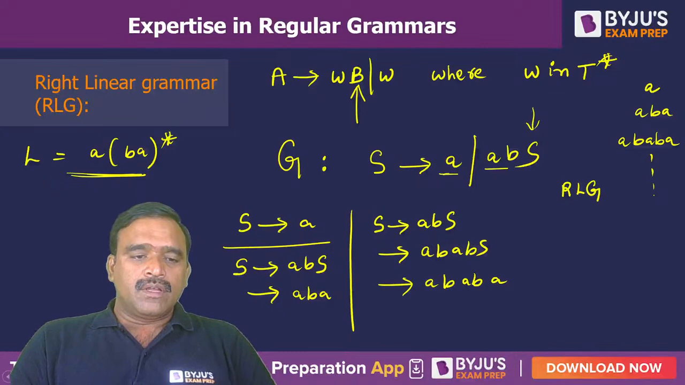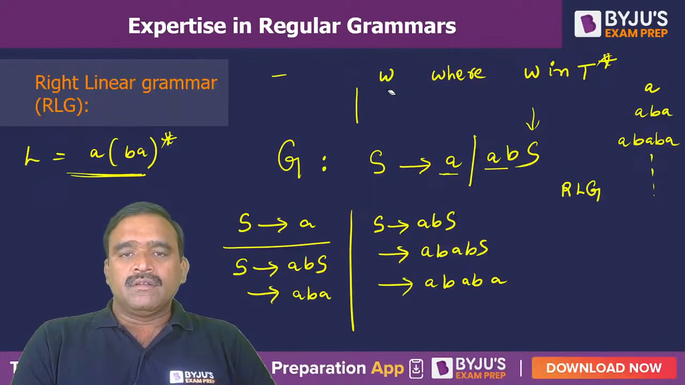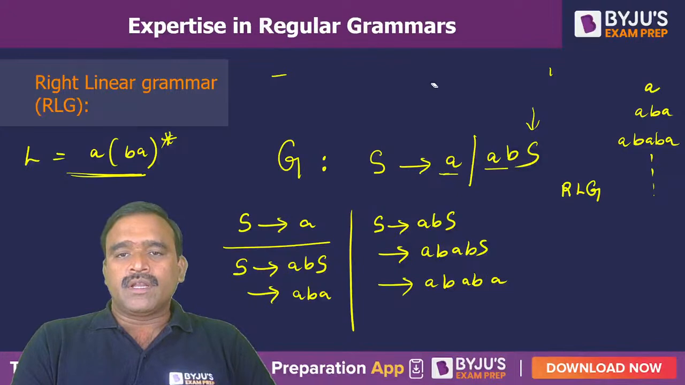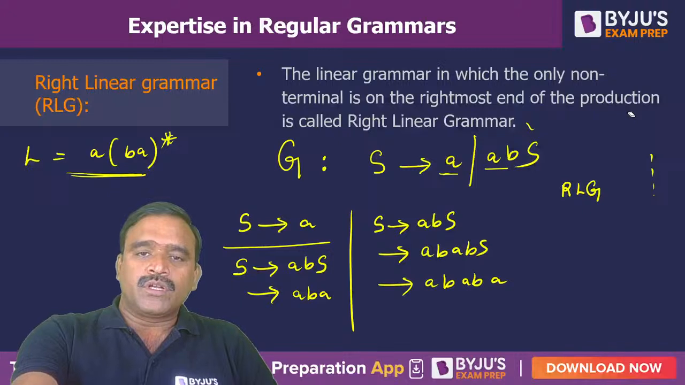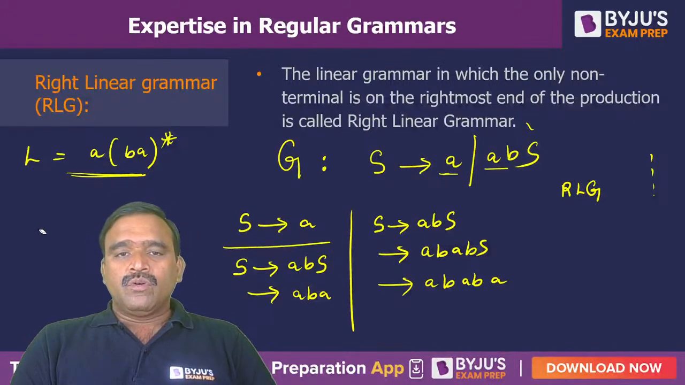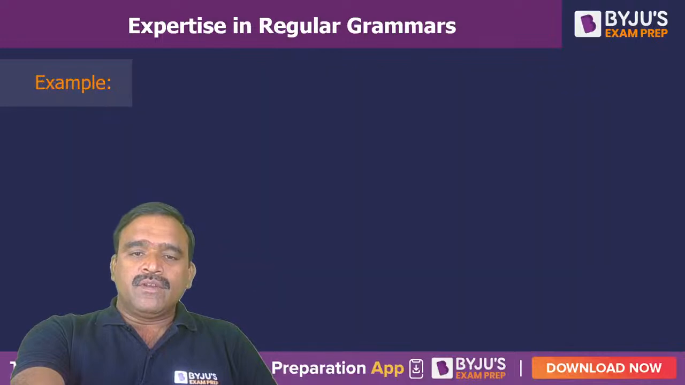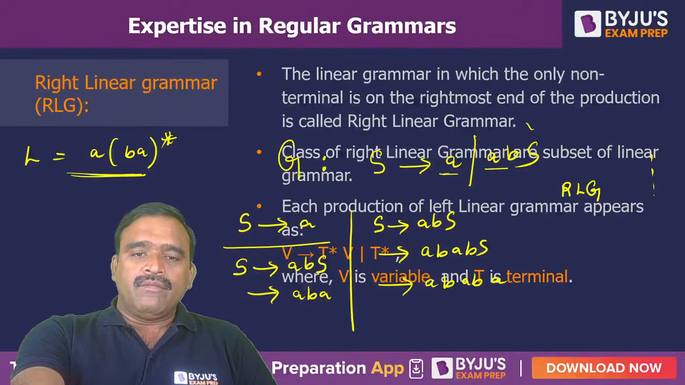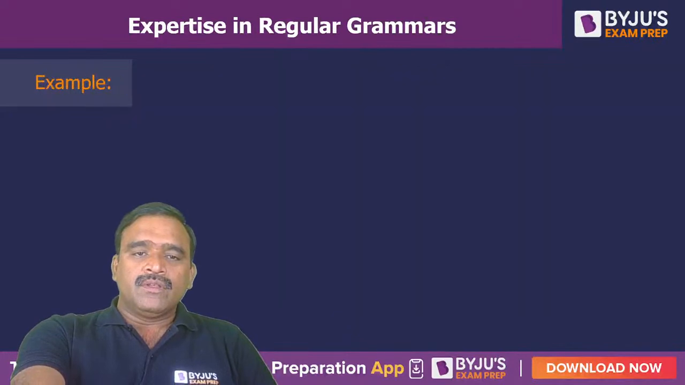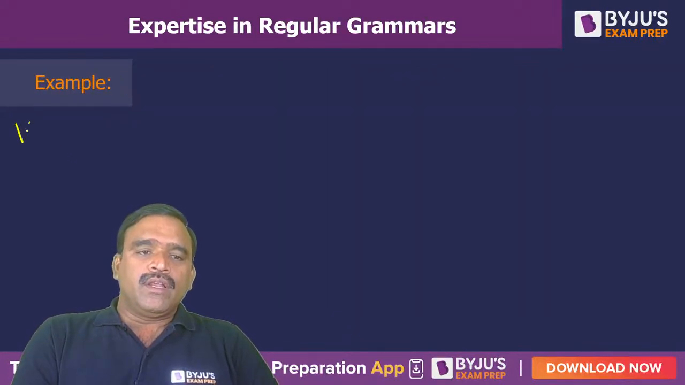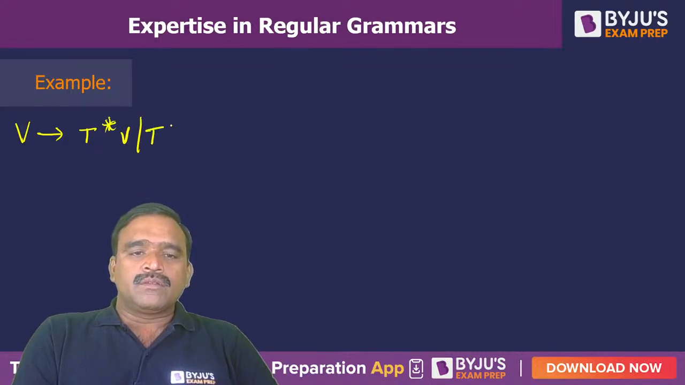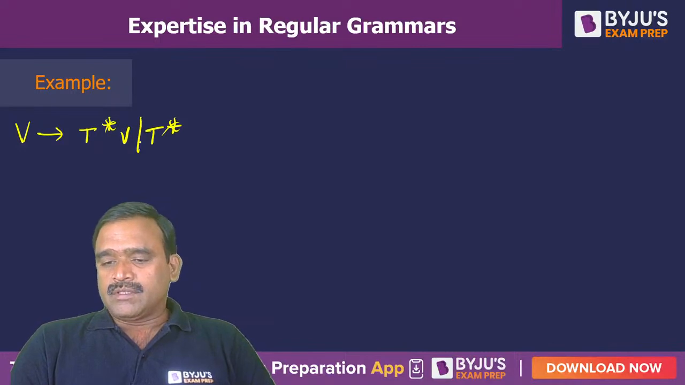I am giving you the definition. You can just take it. This definition also you can write. Variable present on the right hand side of the production. The linear grammar in which only a non-terminal is on the rightmost end of the production is called a right linear grammar. So a right linear grammar is a subset of linear grammars, and we have productions like this in generalized form: V → terminals followed by variable, or only terminals. This is what a right linear grammar is.